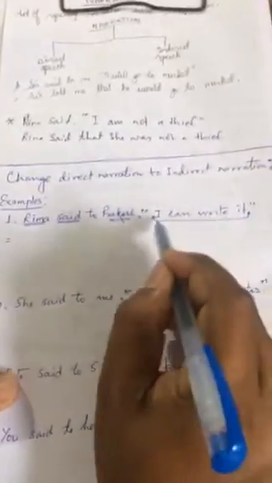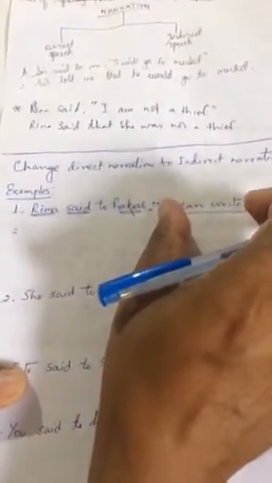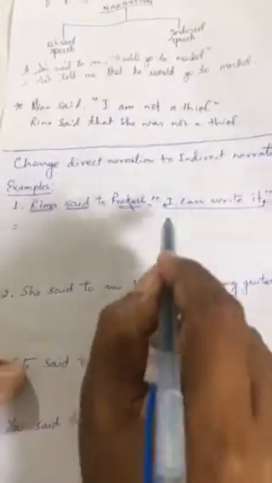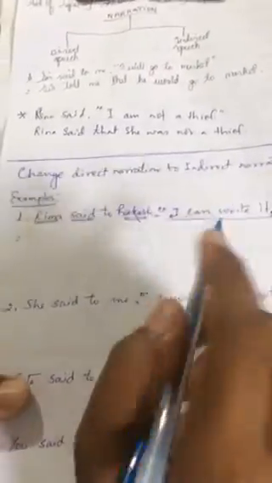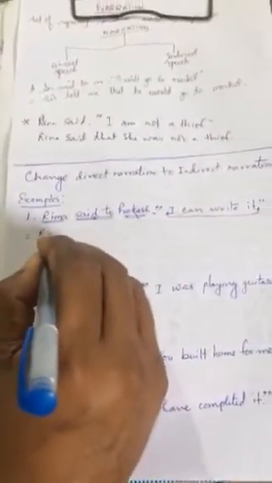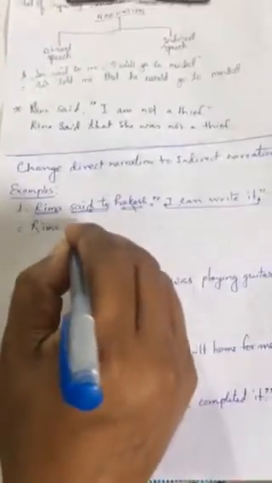How to change? Very simple. You see here, before changing direct narration into indirect narration, you have to look at the reported speech. The sentence of the reported speech should be identified, like "I can write it." Which type of sentence is it? It is an assertive sentence, because "I can write it" is a simple statement. In an assertive sentence, "said to" changes into "told." Now how to do it? "Rima said to" will change into "told."